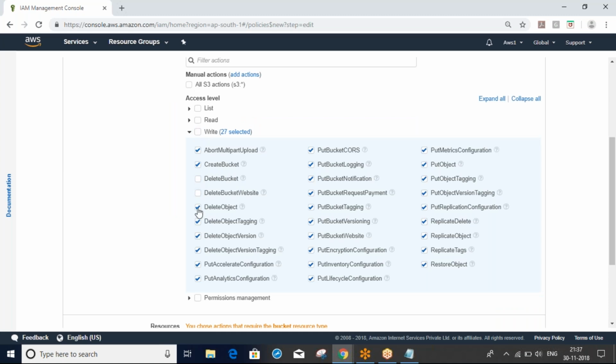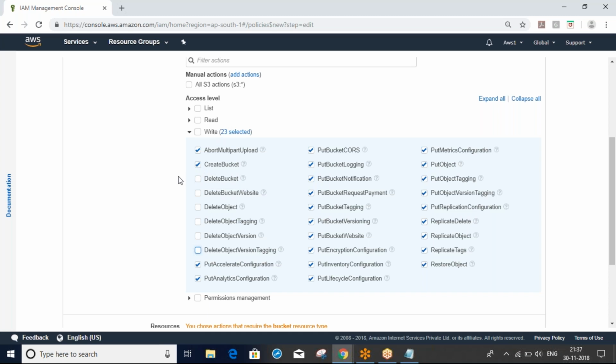If you uncheck, then they cannot delete these things under put, which means upload. What's a bucket? All these things we'll discuss in S3. So in this scenario, they requested S3 write access.